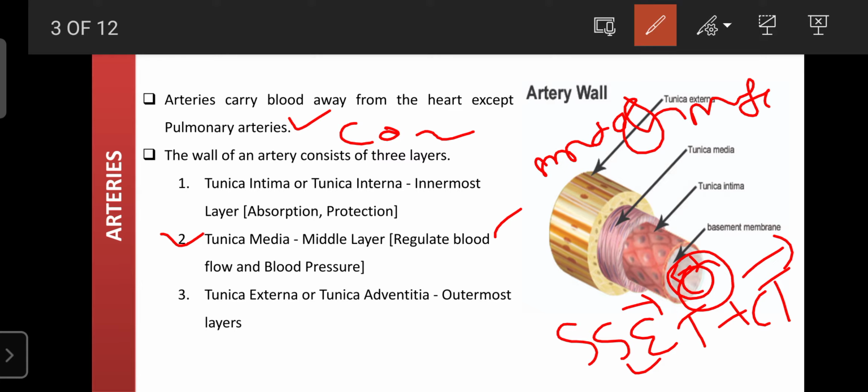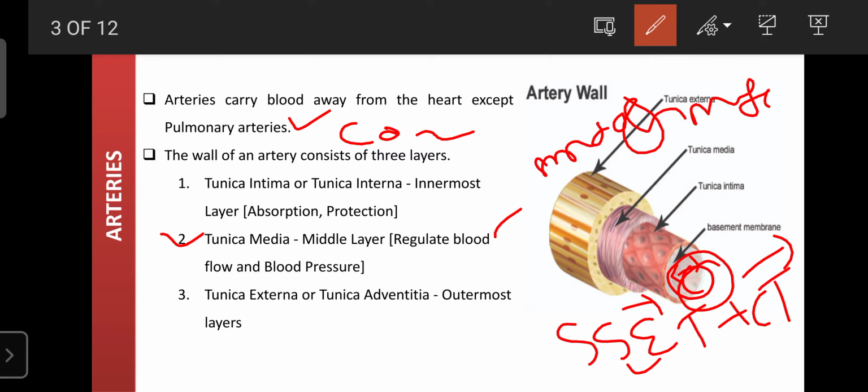Otherwise, if blood pressure increases and the tunica media fails to increase the diameter, then the arteries would rupture. But that cannot happen in healthy human beings due to the presence of the tunica media. According to blood pressure, it increases or decreases the diameter, so it can provide support to the arteries and blood vessels, and easily regulate the blood flow as well as the blood pressure.